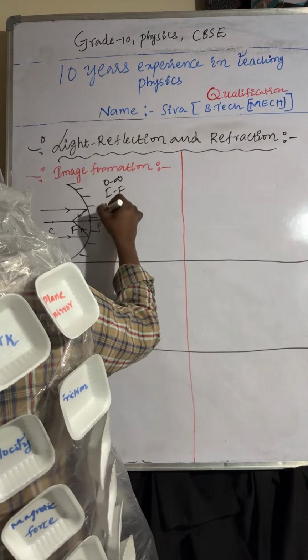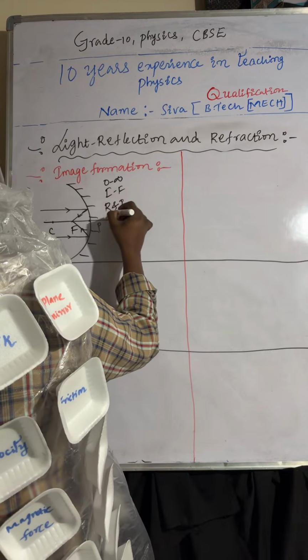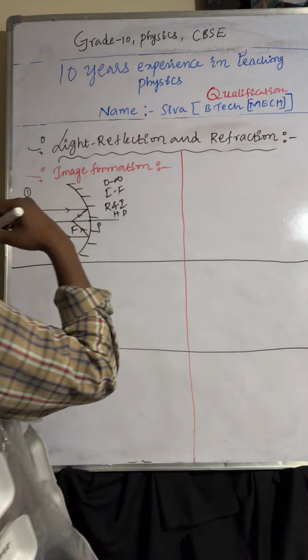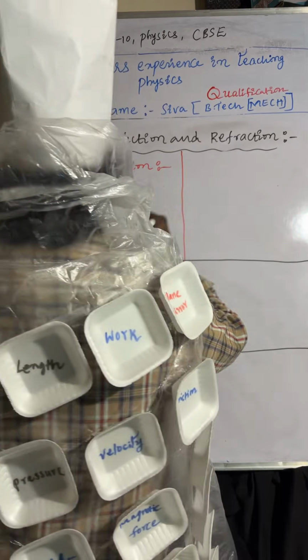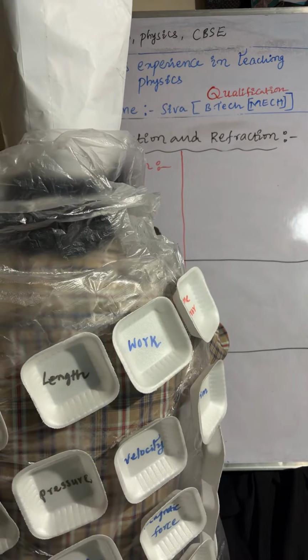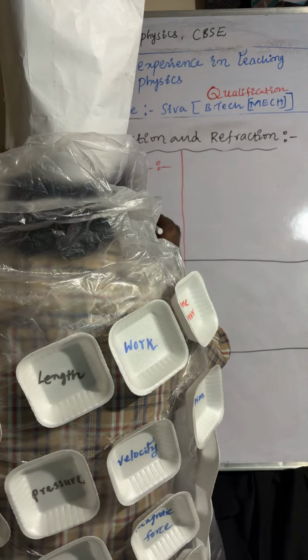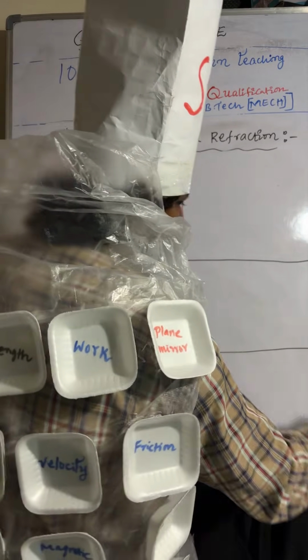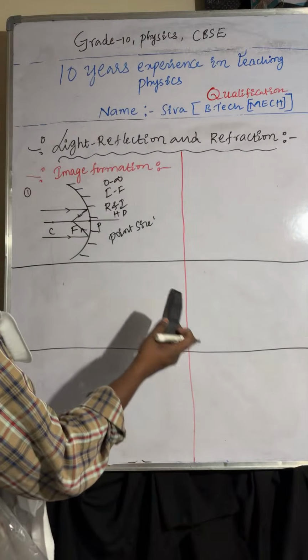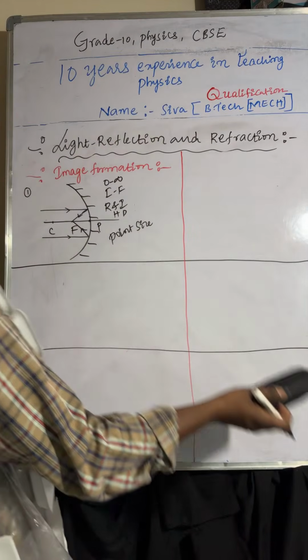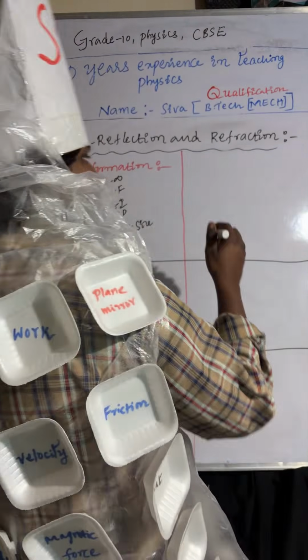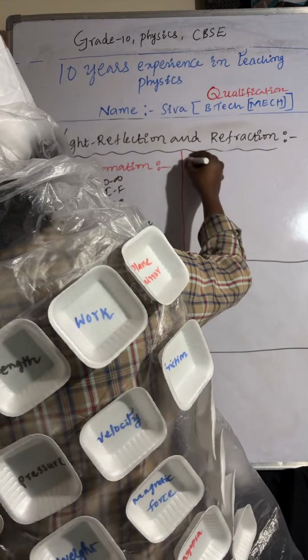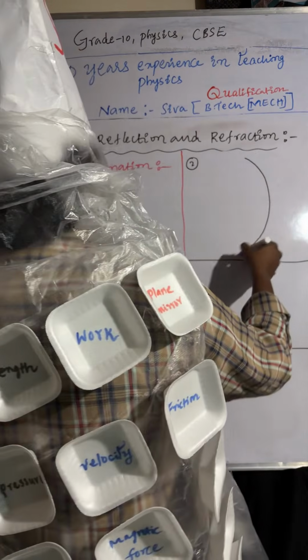So the nature of the image is real and inverted. Size of the image is highly diminished, because a point size image is forming at focus. Okay, next one we will do. So next one, second one. So I'm taking the concave mirror.